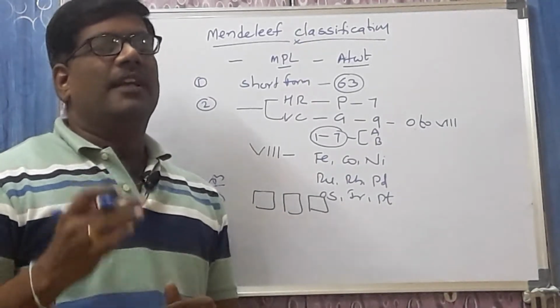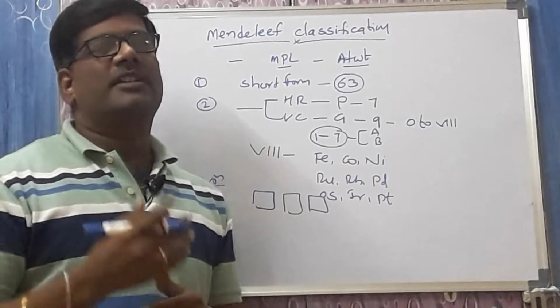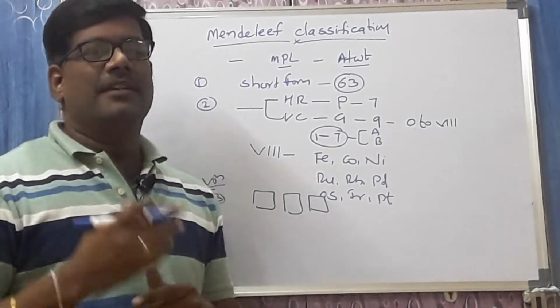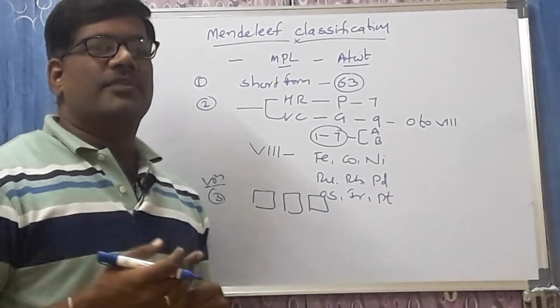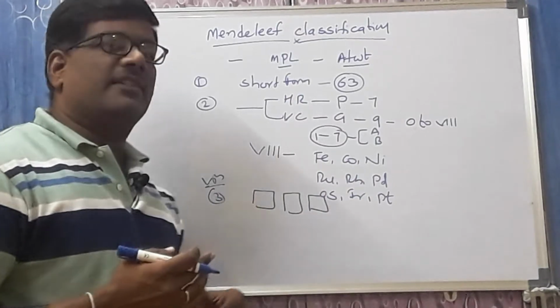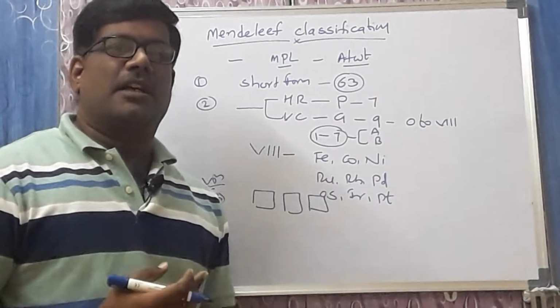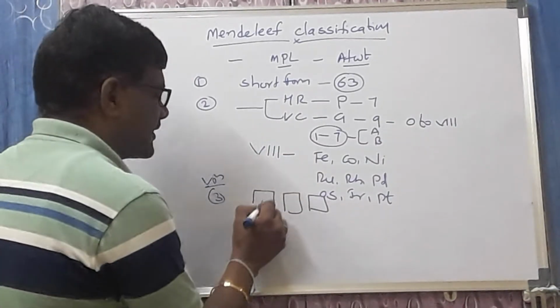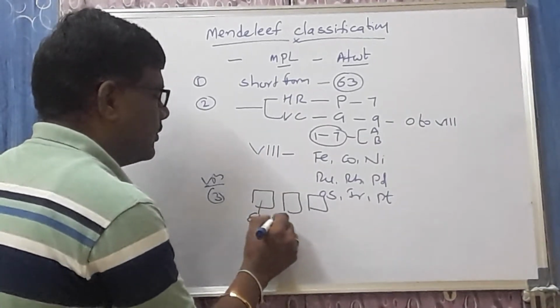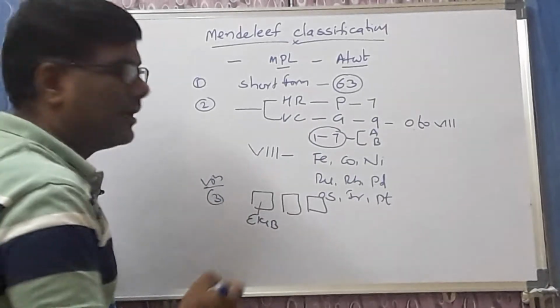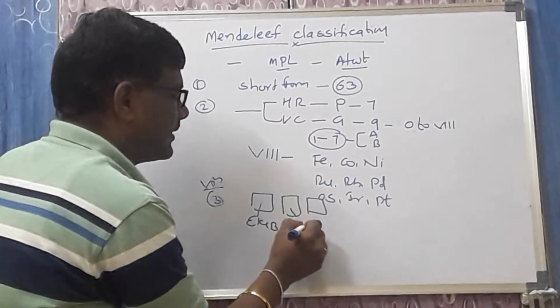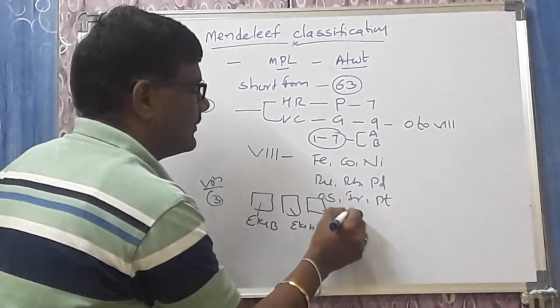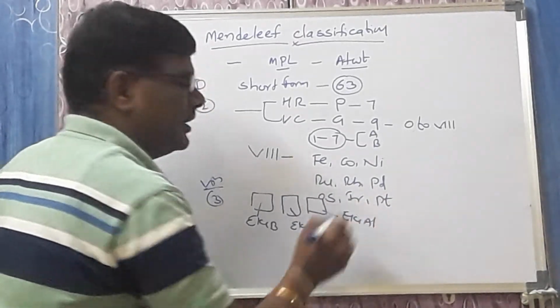How is it possible? It is due to foresight. Using his foresight, or sixth sense we can say, he gave the properties of these three elements. The elements were not known, but he also gave them temporary names. The first one is given as Eka boron, the second one as Eka silicon, and the third one as Eka aluminium.